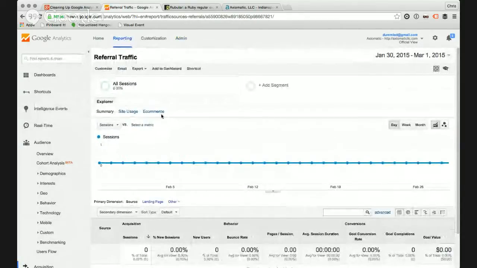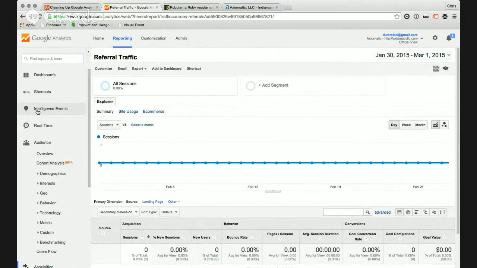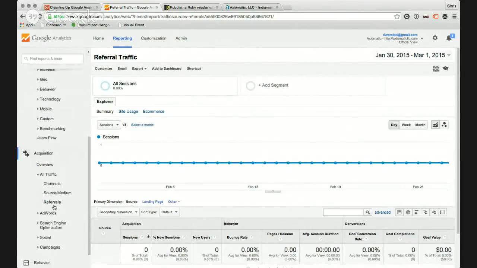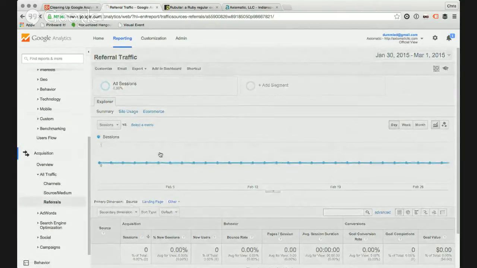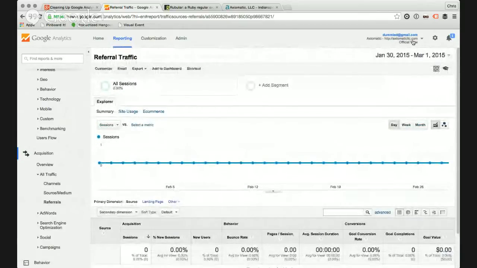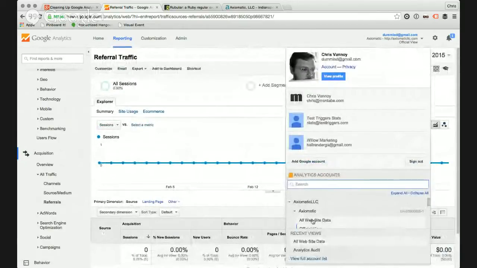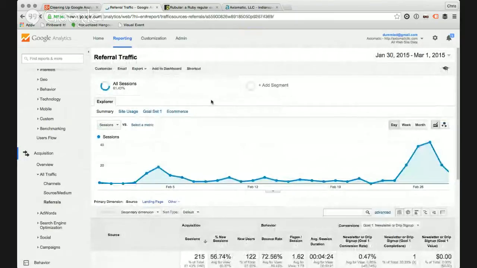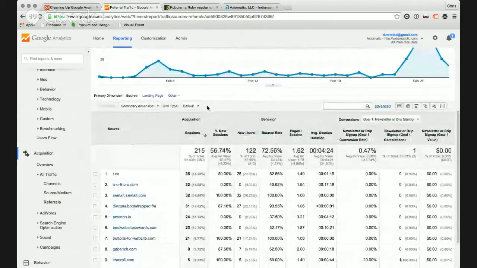In fact, I would recommend, unlike me, that you set up your official view a little bit ahead of time, so that you have some data in here to play with and you can actually see the effects of this as you move along. So if we go back to our referrals again real quick, let's see if we have anything else that needs cleaned up. Oh, we're in the wrong view. Let me switch views. All right, back to all website data.